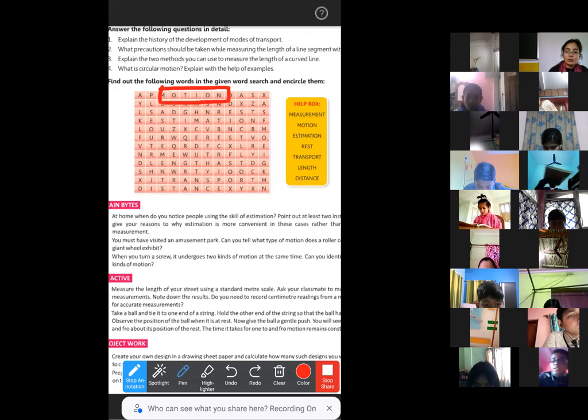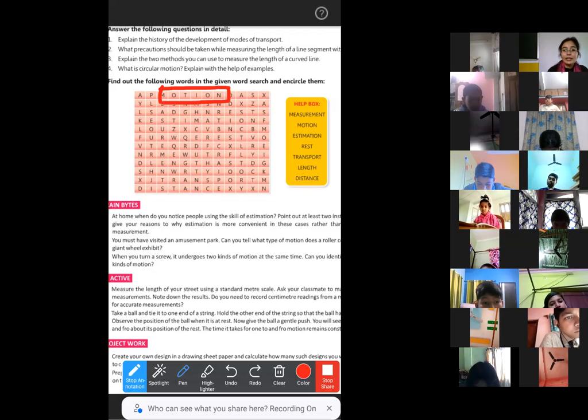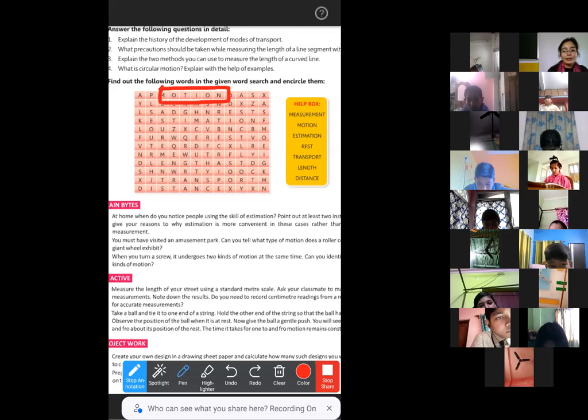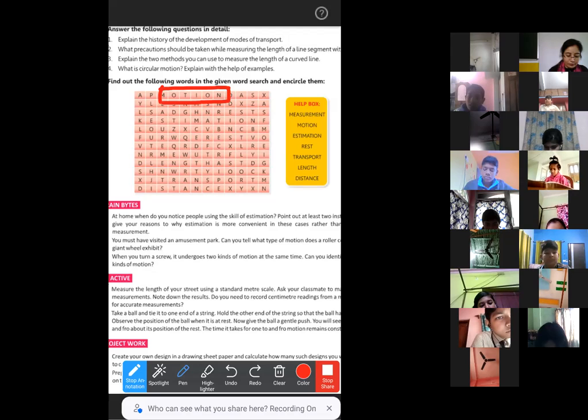So everyone mark these words. As I have told you previously, questions generally will not come from this section, but these are some interesting parts of your chapters and exercises that will increase your activities and your brain power. Like some puzzle games, I have also told you previously, like Sudoku. So instead of playing normal video games, you can play those puzzle games like Sudoku. It will increase your concentration level, your thinking process, everything will increase.